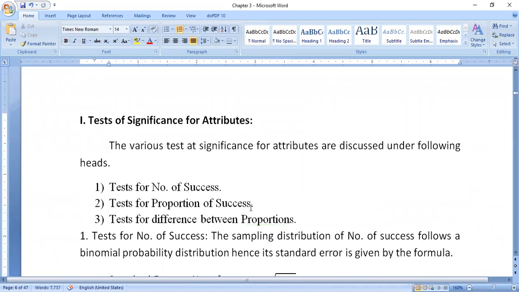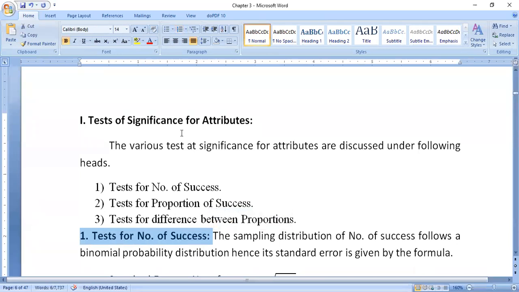In the first method, it is again divided into three methods. So we will discuss the first one, test for number of success. In the first method we have three topics.